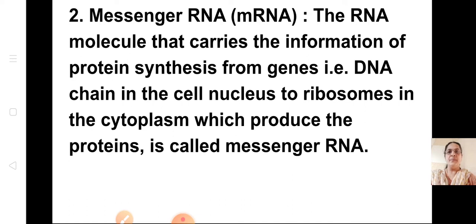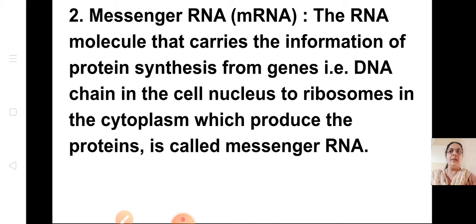DNA. The message is passed to the ribosome. And where is the ribosome present? In the cytoplasm, which produces the protein. We have already learned that the function of ribosome is to produce the proteins. So that which carries this message is called the messenger RNA.